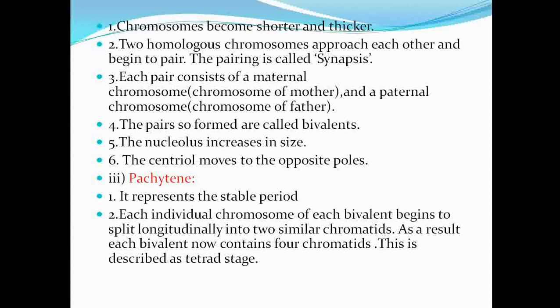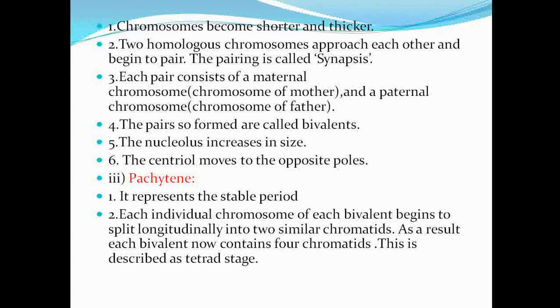So synapsis occurs in the zygotene, which means the homologous chromosomes come near to each other and pair. Each pair consists of a maternal and a paternal chromosome, the chromosome from the mother and the chromosome from the father.